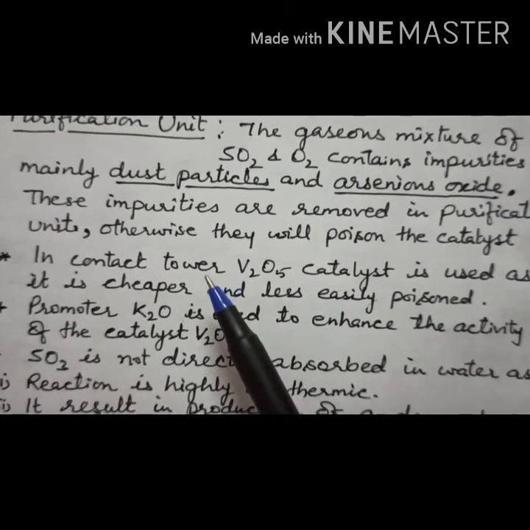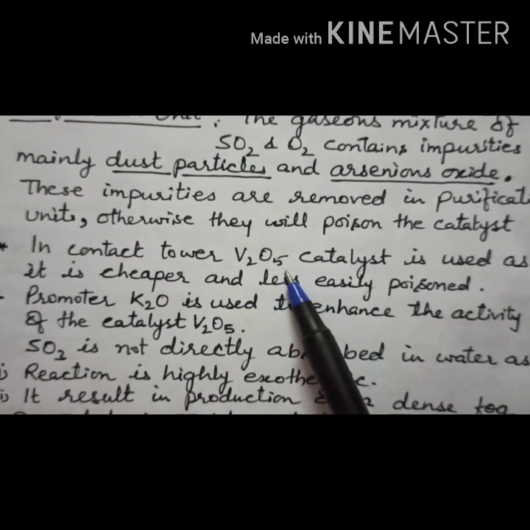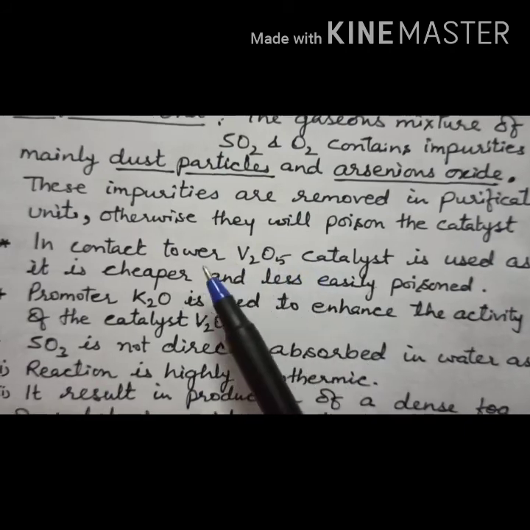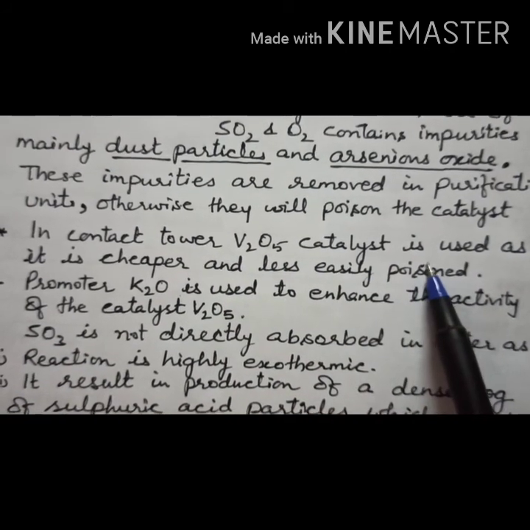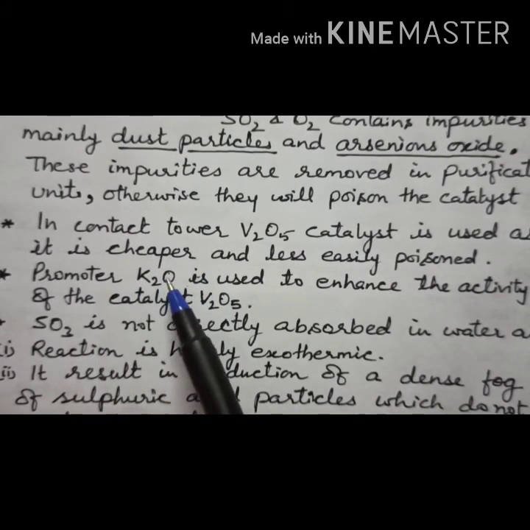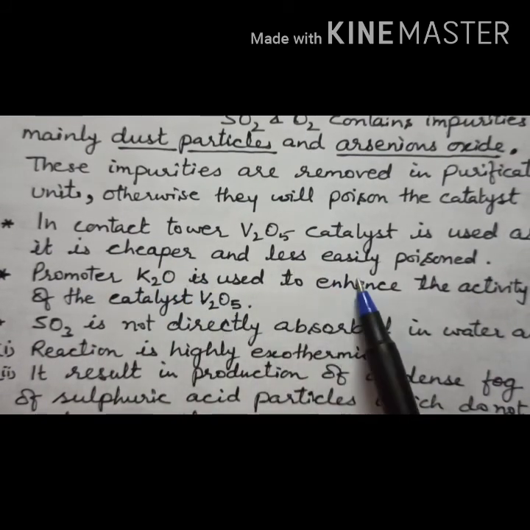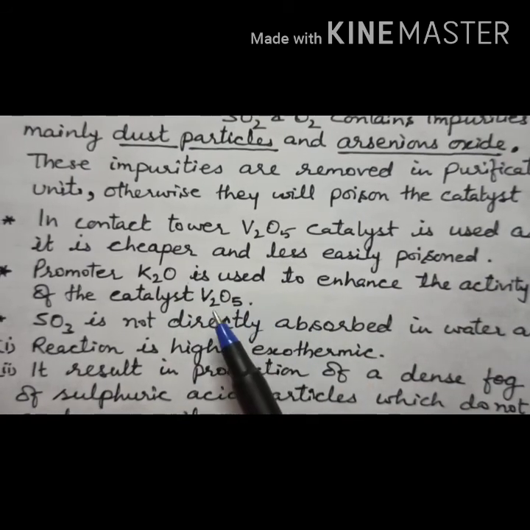Second, in the contact tower, which catalyst is used? Vanadium pentoxide. Why is this vanadium pentoxide used? Because it is cheaper and less easily poisoned. Third, which promoter is used? Potassium oxide is used to enhance the activity of the catalyst, vanadium pentoxide.